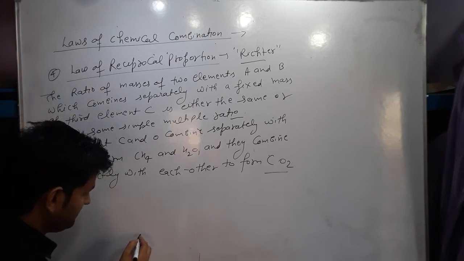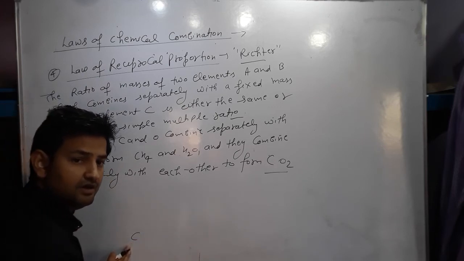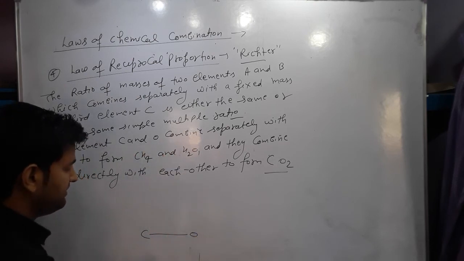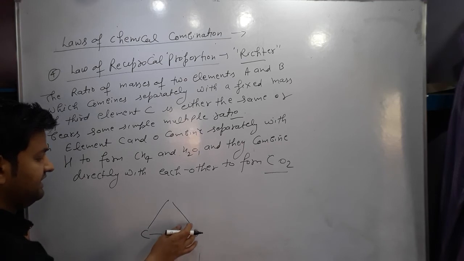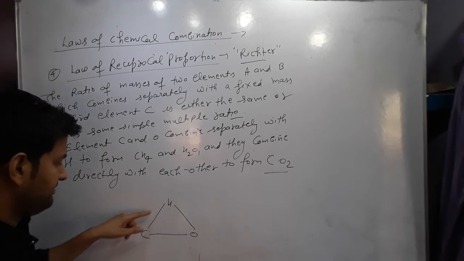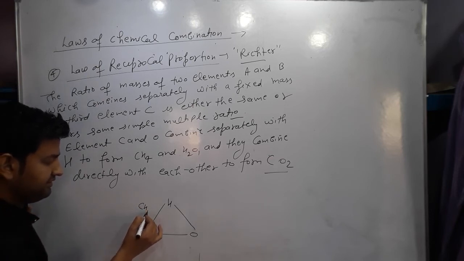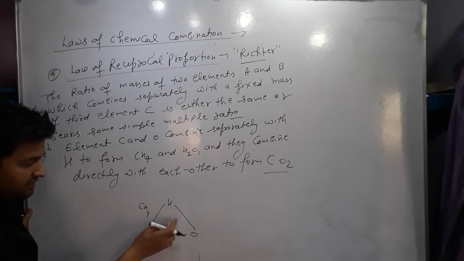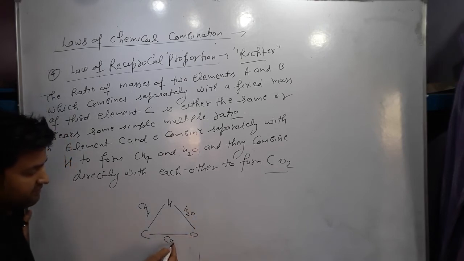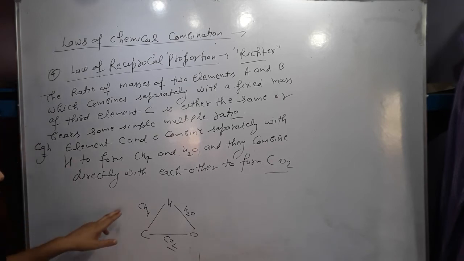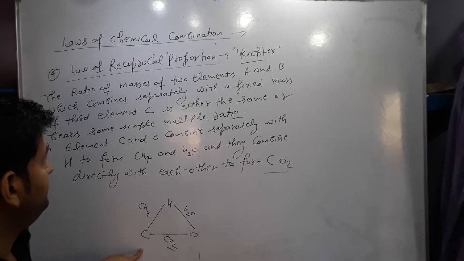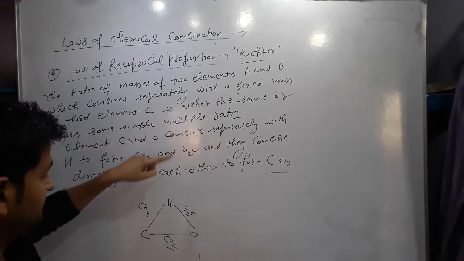So this is our carbon, and this is our oxygen, combined with a fixed mass of a third element, say hydrogen. When carbon and hydrogen combine, they form CH4. When oxygen and hydrogen combine, they form water. And when carbon and oxygen combine, they form carbon dioxide. So according to the law, the elements A and B combine with a fixed mass of a third element.